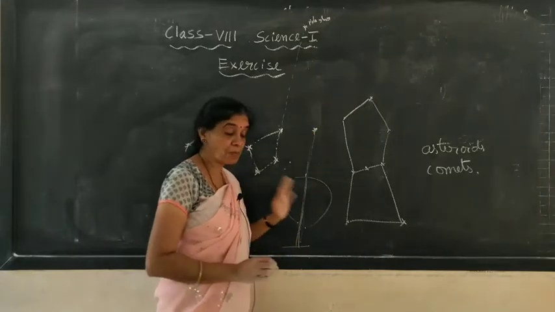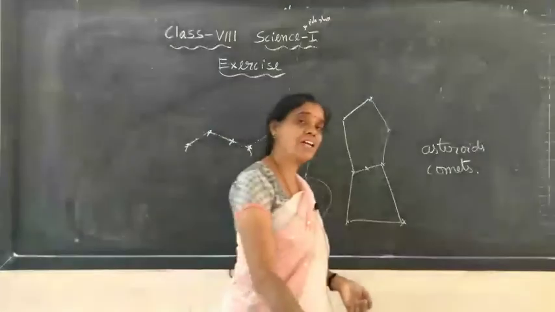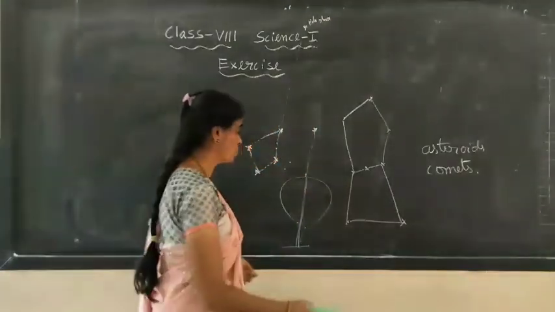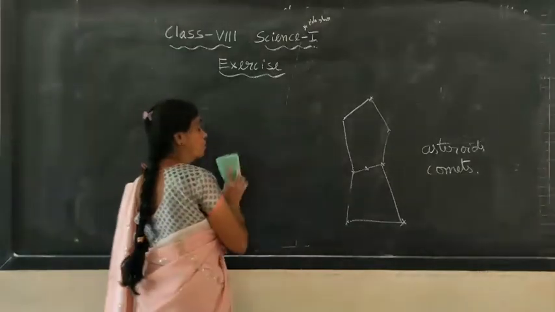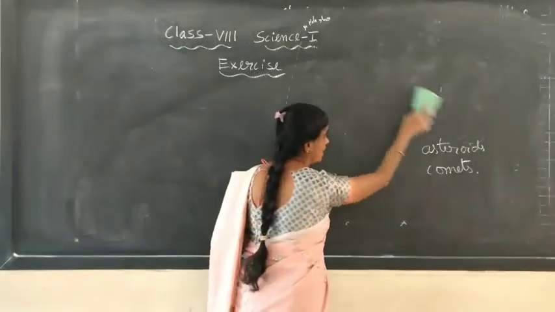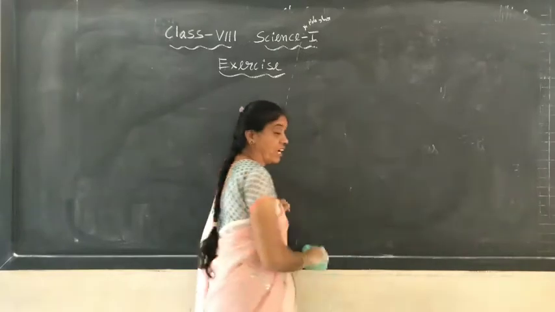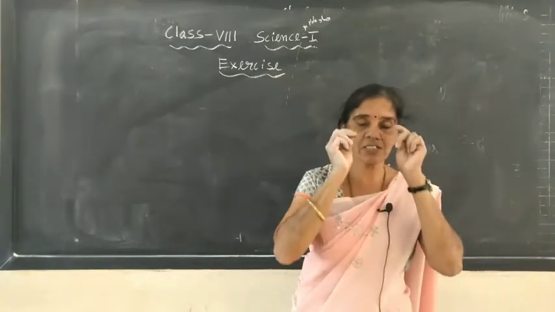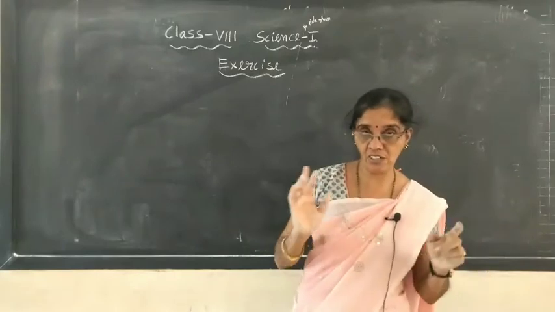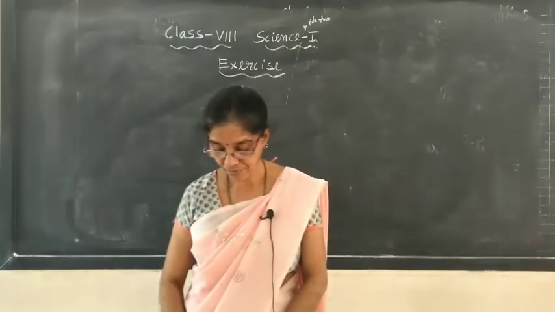So, except the pole star, all other stars and planets appear to be moving from east to west, because of the motion of Earth from west to east. But since the pole star is along the axis of rotation, it always seems stationary to us in the north region of the sky.